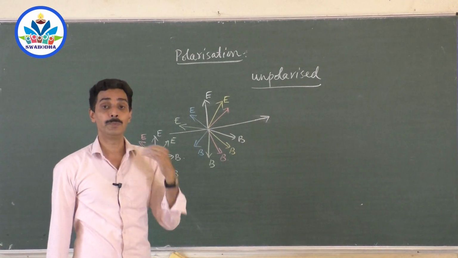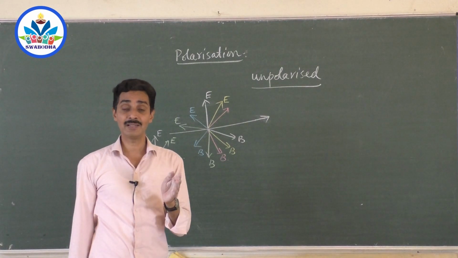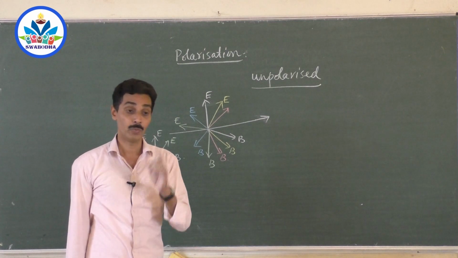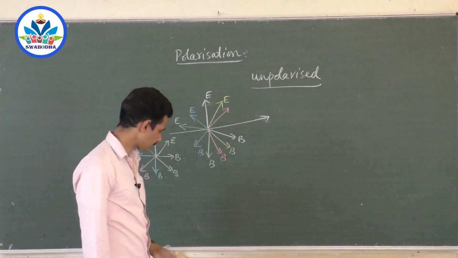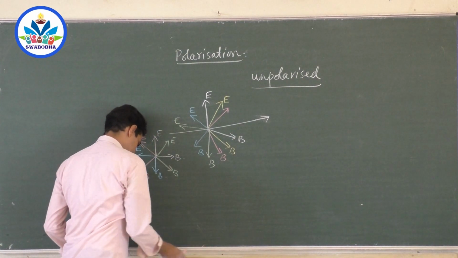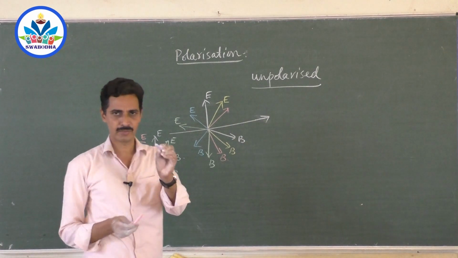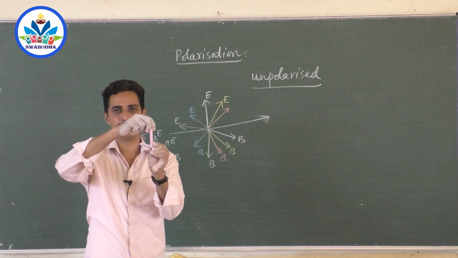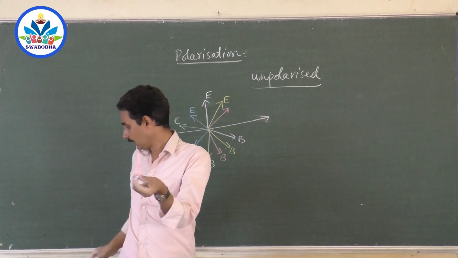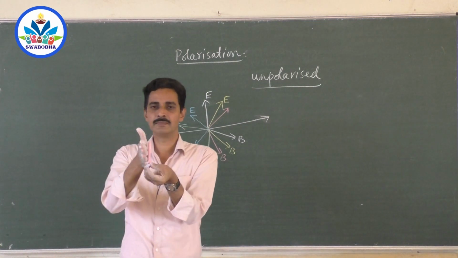Now, what do you mean by polarization? Restrict all these electric field vectors into a particular plane. What do you mean by plane here? Very simple. Say this purple color is the light which is traveling towards you, and this is electric field, right? In which plane is this electric field now? Electric field is in this plane, correct?